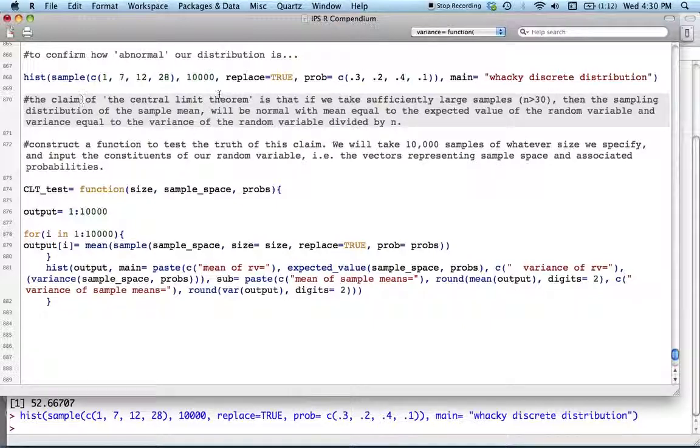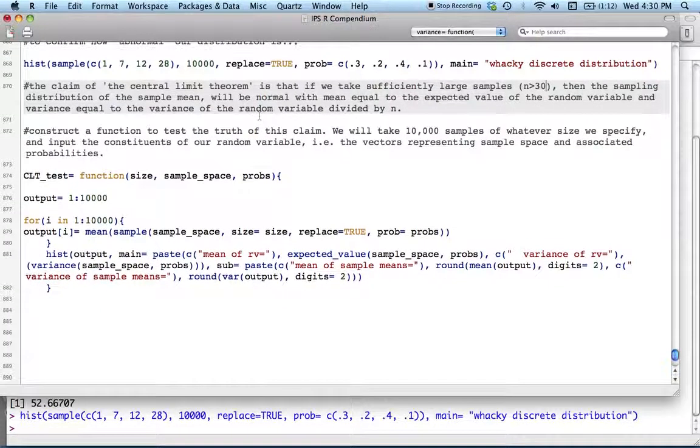Okay, anyway, the claim of the central limit theorem is that if we take sufficiently large samples, then the sampling distribution of the sample mean will be normal, with the mean of that distribution equal to the expected value of the random variable, and the variance should be equal to the variance of the random variable divided by the sample size.